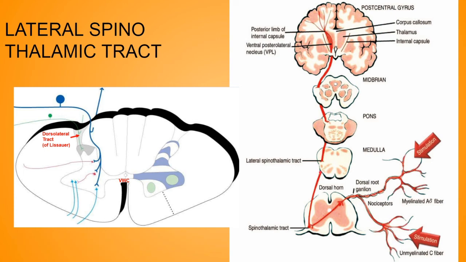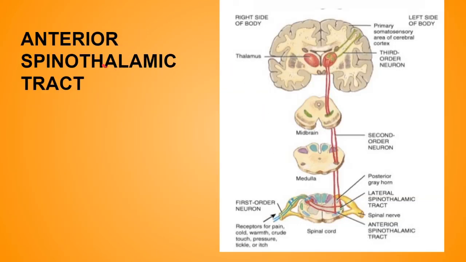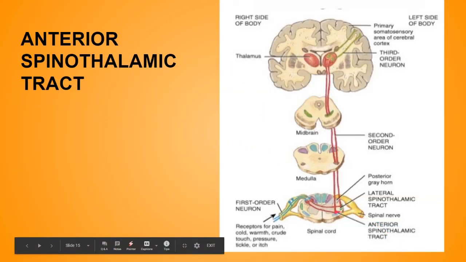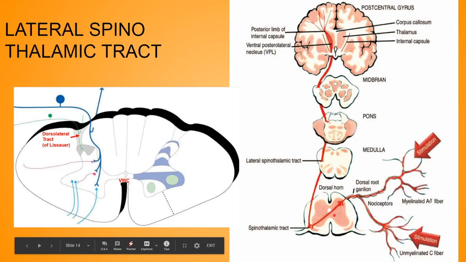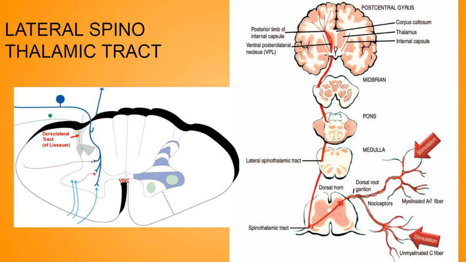Now this whole process is the same in the anterior spinothalamic tract, except that it enters the posterior horn by means of the medial division, while the lateral one comes from the lateral division. Now the termination of both of the spinothalamic tracts. As the name says, spinothalamic tract, it will terminate in the thalamus. Basically, in the thalamus, and that too in the ventral posterolateral nucleus, or VPL, of the thalamus, it terminates.